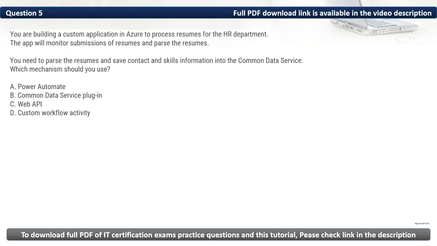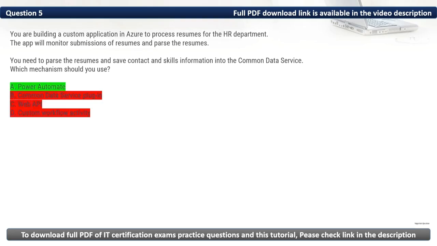We have B, common data service plugin. Plugins execute custom logic in response to Dataverse events but cannot monitor external systems or parse resumes. Then we have C, Web API. While powerful, it requires custom development and doesn't directly support resume parsing or workflow automation. And then we have D, custom workflow activity, limited to workflow logic within Dataverse and not suitable for external event monitoring or parsing. Thus, the mechanism that we should use is A, Power Automate.